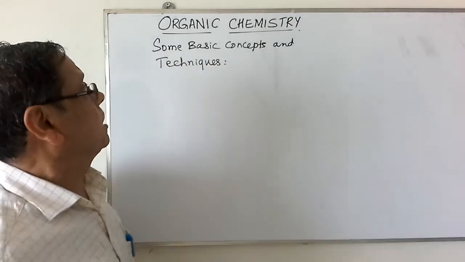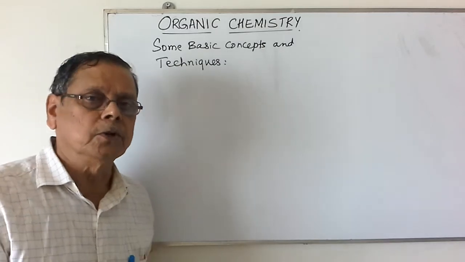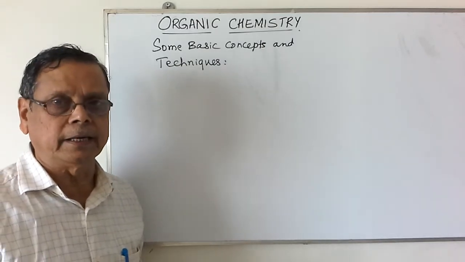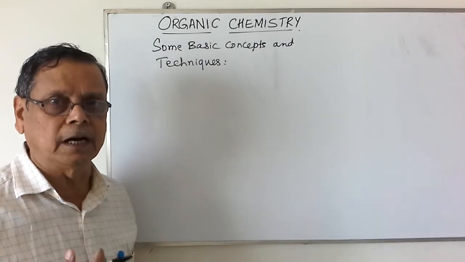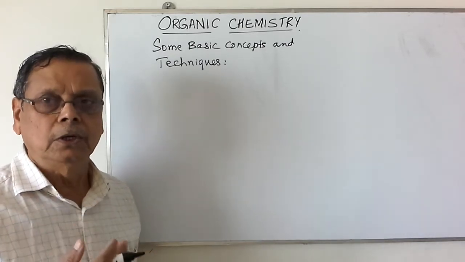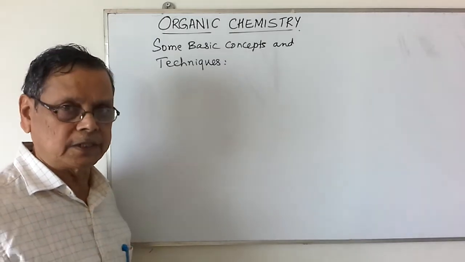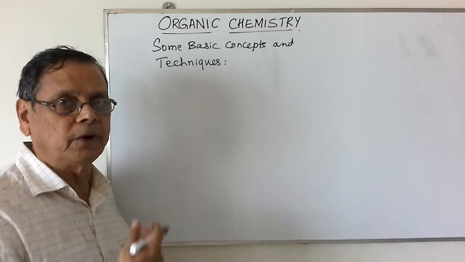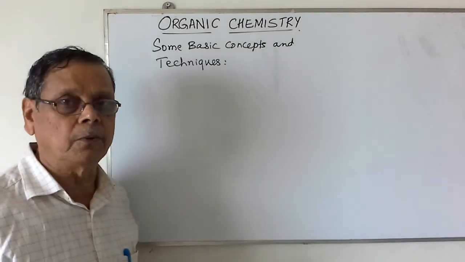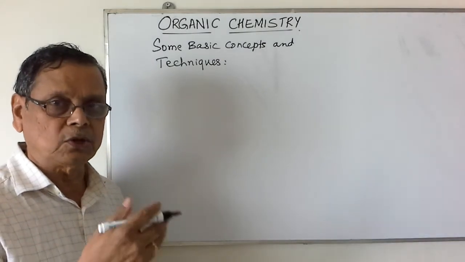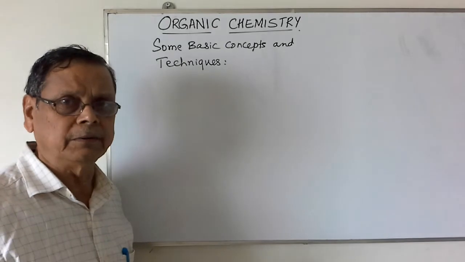So first let us say what is meant by organic chemistry and organic compounds. Those compounds which contain exclusively the carbon atoms, and because of the catenation property of carbon which can bind to one another in so many chains or ring structures, we have millions of organic compounds available. Earlier, organic compounds were obtained only from the natural sources, organisms. That's why the name organic chemistry.